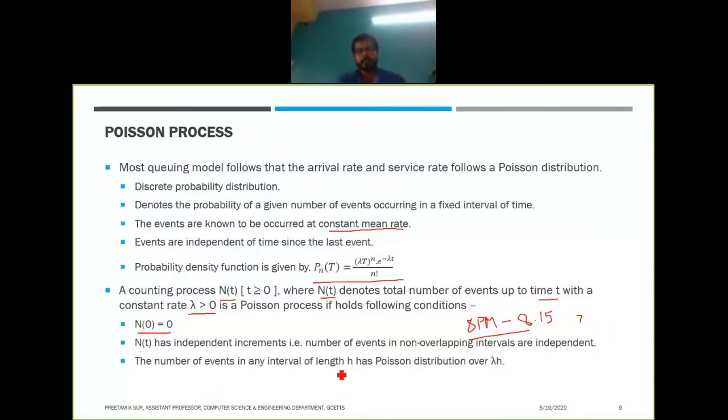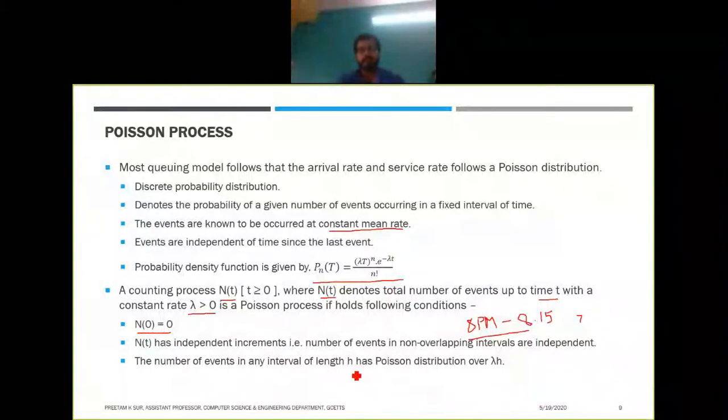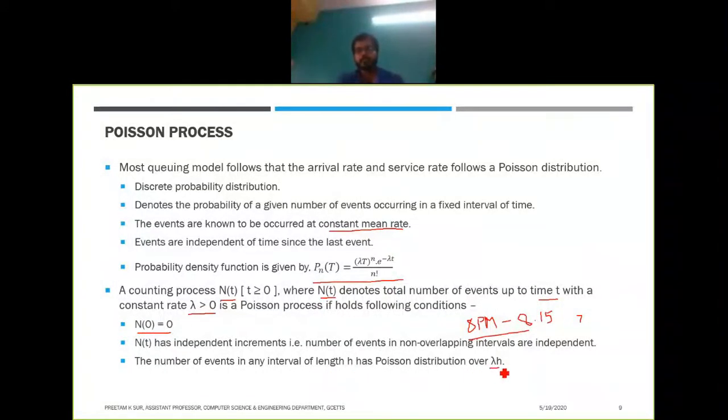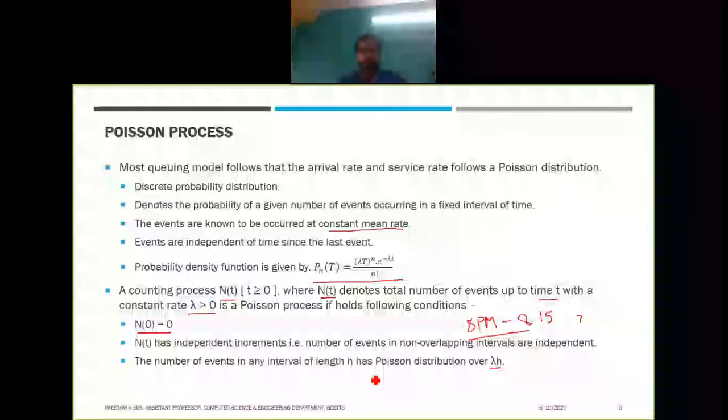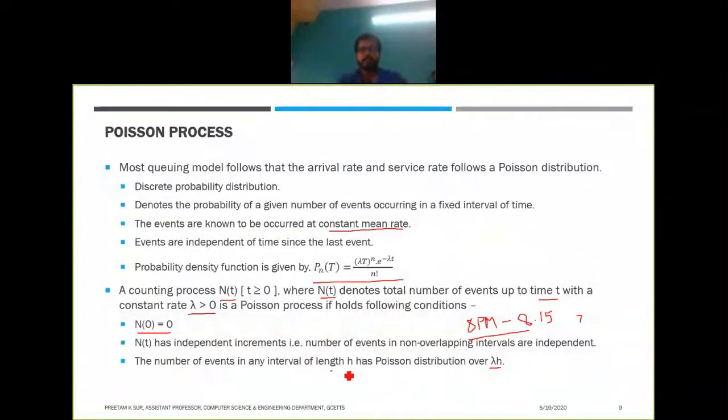The number of events in any interval of length h has a Poisson distribution with parameter lambda times h. So if the time interval is h and you have a constant rate of lambda, then as per the Poisson distribution, the number of events in a time interval h will have a distribution over lambda h.